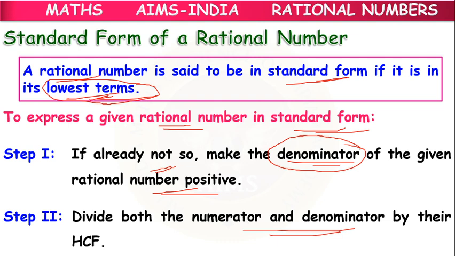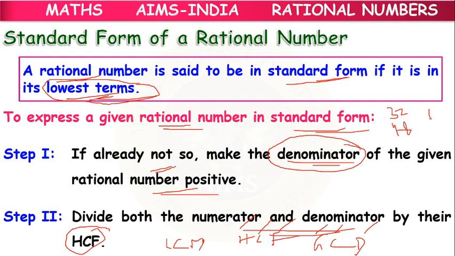Divide both numerator and denominator by their HCF. Regarding LCM and HCF, you might have already learnt. HCF means highest common factor, or we can call it GCD, greatest common divisor. Just now we have seen for 32 and 48, 16 is the greatest common divisor. After 16, we are not able to divide with a common number.